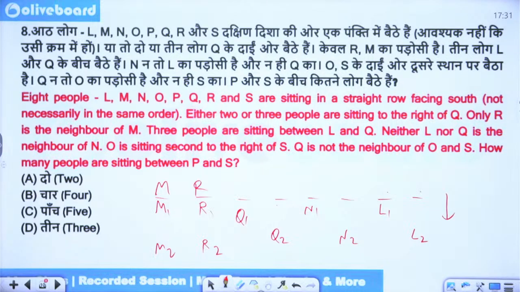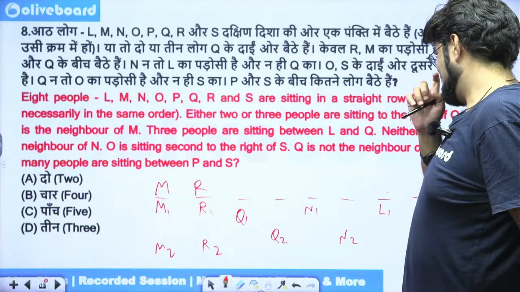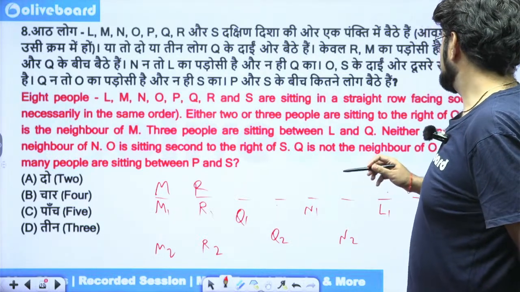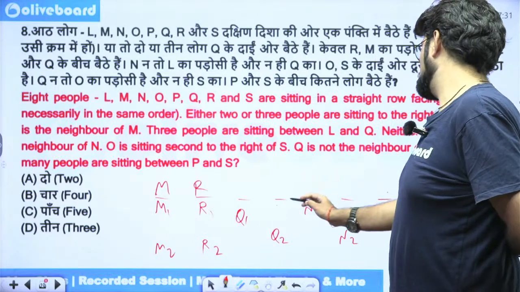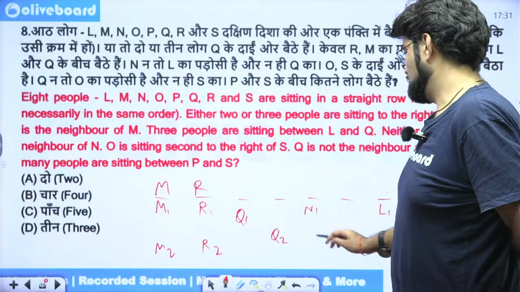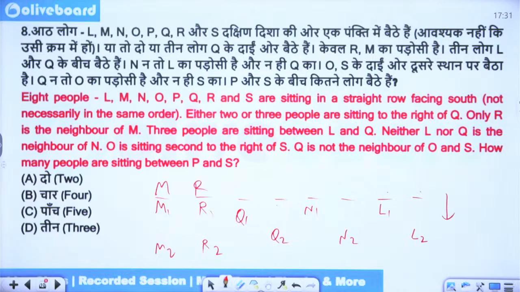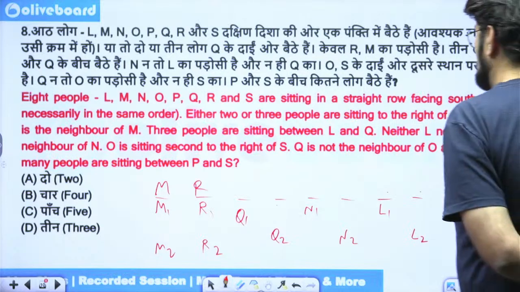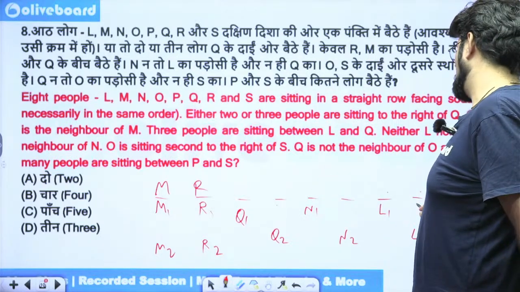O is sitting second to the right of S. So if this is S, this is O. We still have multiple cases in here, so we will not place them right now. Q is not the neighbor of O and S. That means O has to sit here and S has to sit here, right? That is why that cannot be possible.